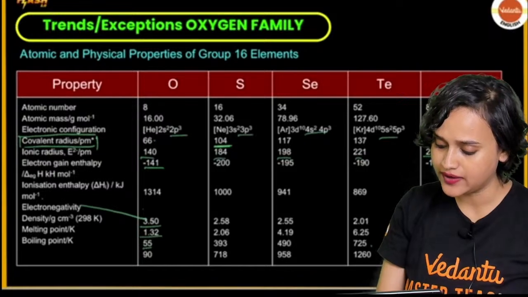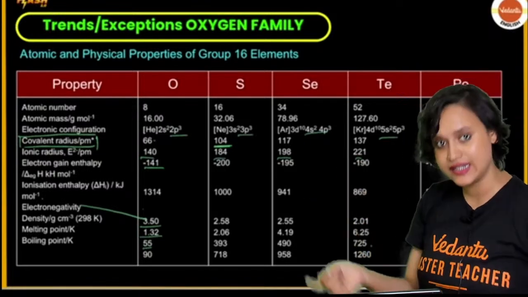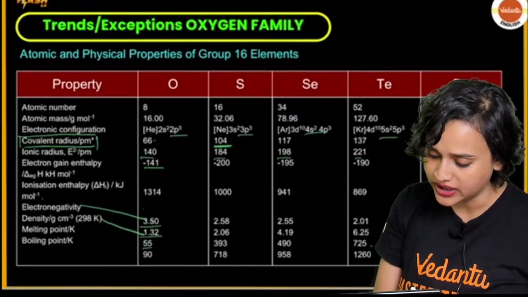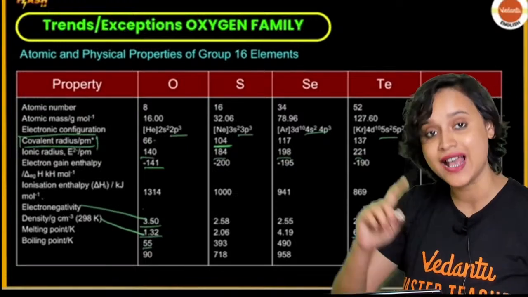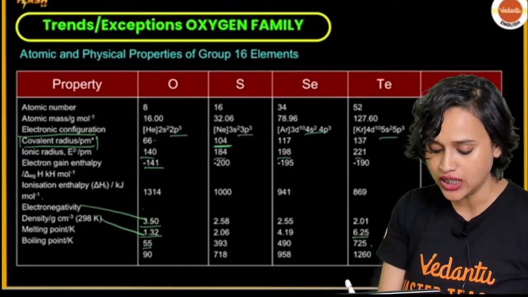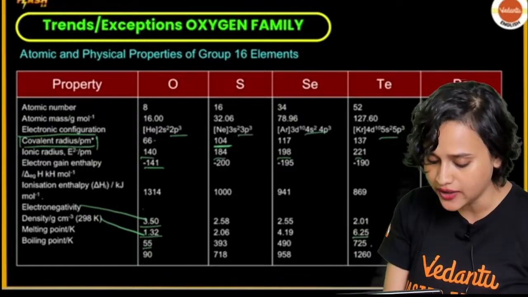Electronegativity is 3.50. Electronegativity decreases as we move down the group. Density here is 1.32. Density increases as we go down the group. For polonium, the density is not mentioned. Yes, because maybe it is radioactive.